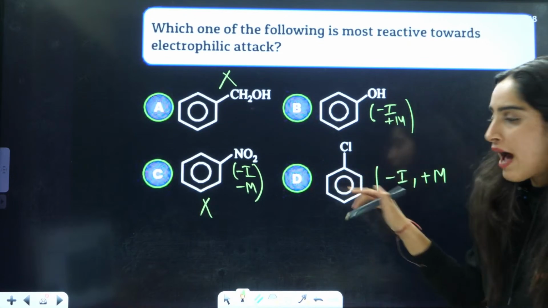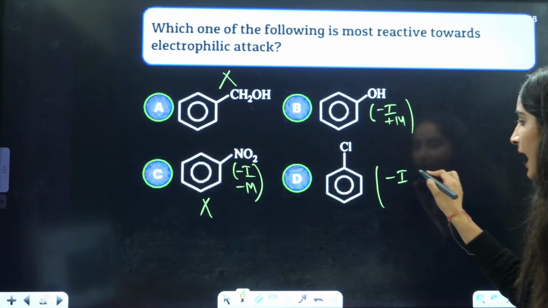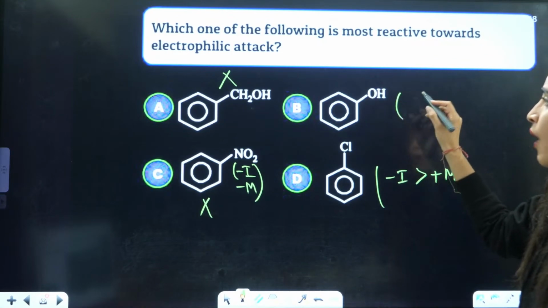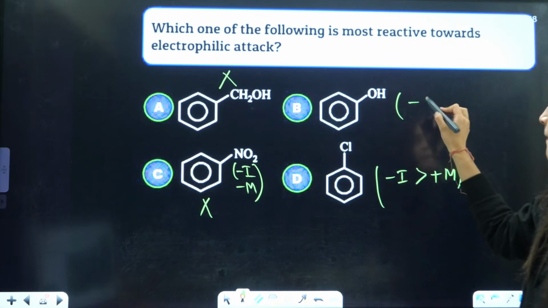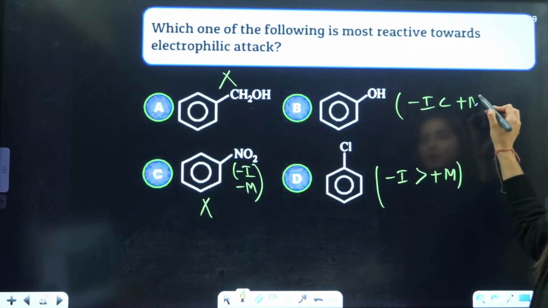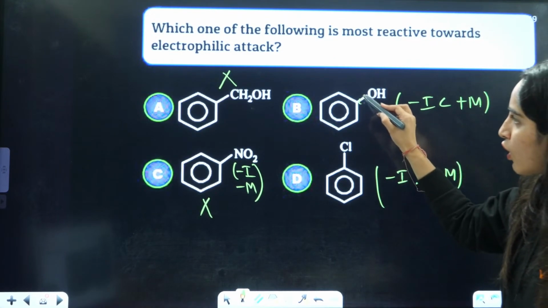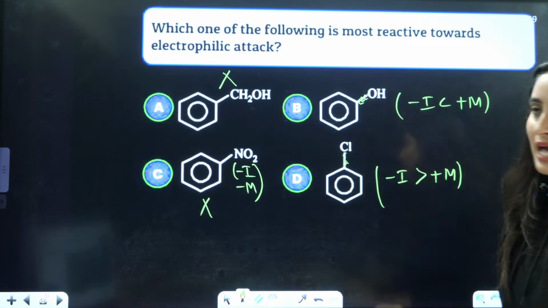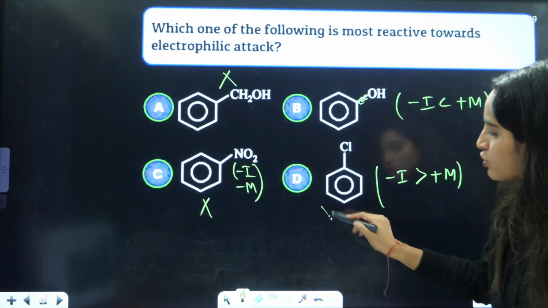But in case of halogens, minus I effect is dominating. But in case of OH, other things, minus I is not dominating, plus M is dominating. So overall it is an electron donating group. Overall it is deactivating. This is an activating group. So this is also ruled out.